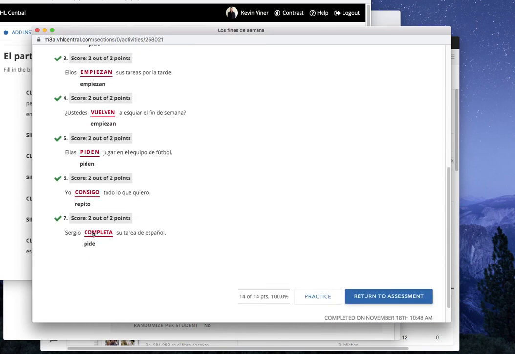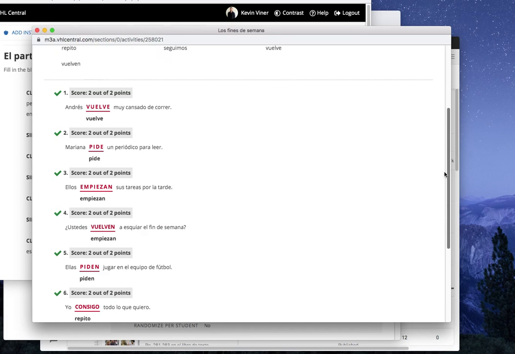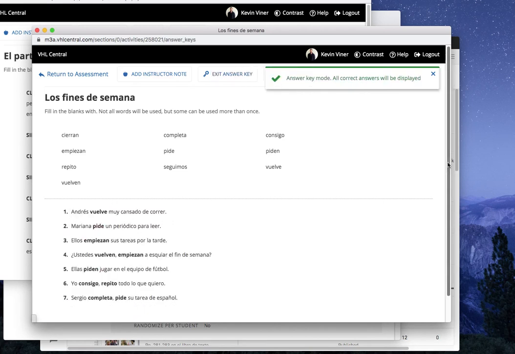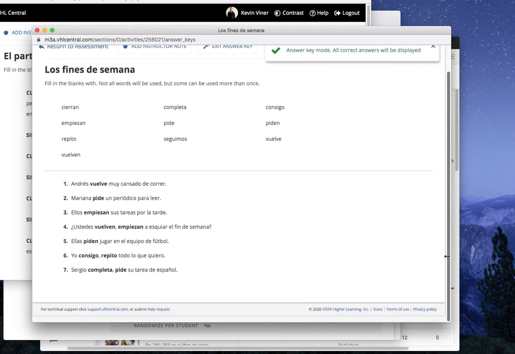And then here it's saying Sergio pide su tarea de español. And we put completa. That's a little weird. He asks for his homework. I don't know why completa wouldn't be right. Makes me wonder if there's something going on with this activity. Aha, there we go. So if we look at the answers, I see. It gives you options. This makes more sense. So if you look at 7, you could either say completa or pide. Both of those work. For 6, you could say consigo or repito.